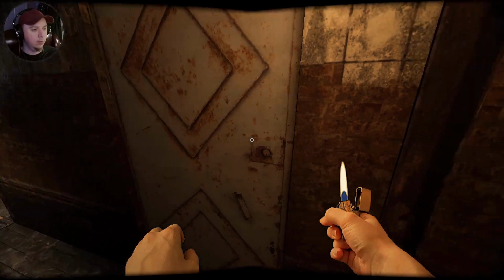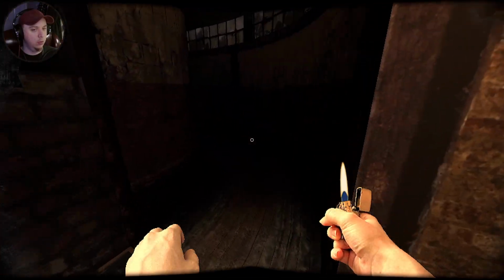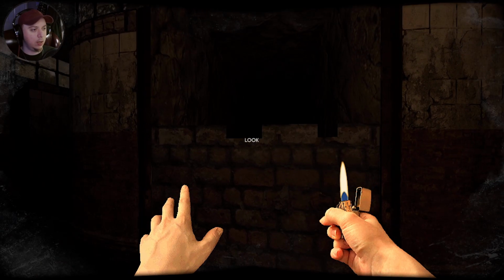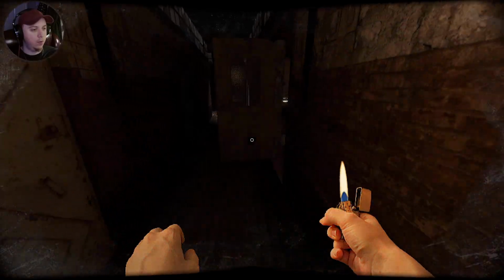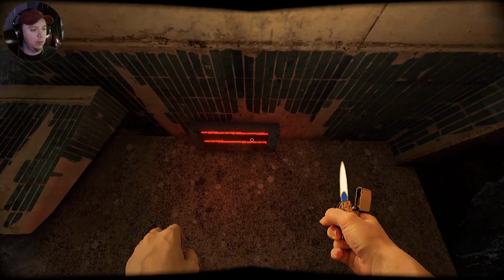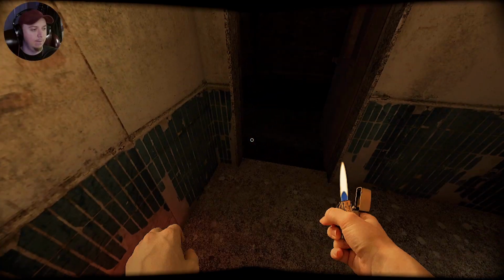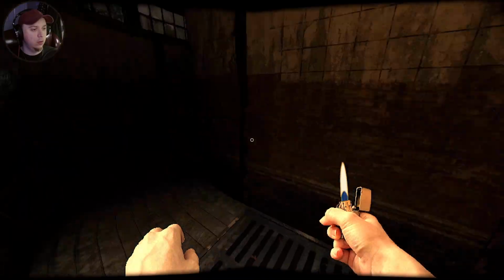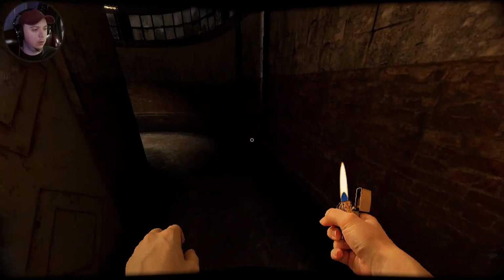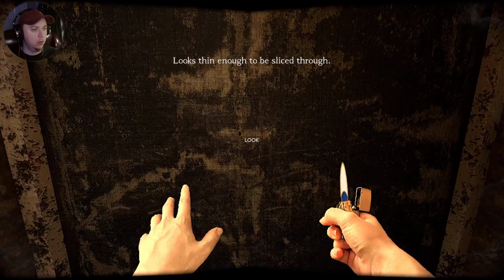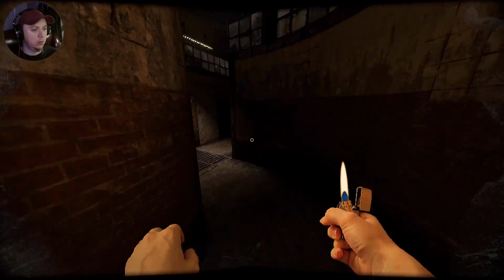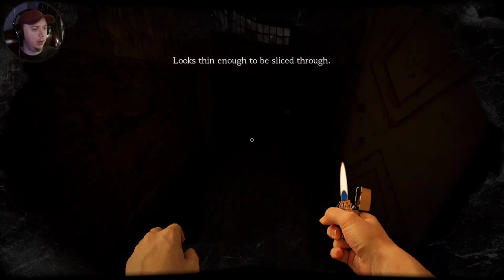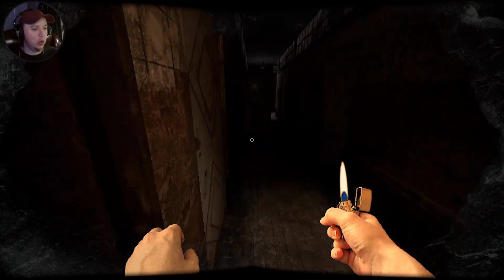Oh my goodness. Yeah, they just kind of threw us into this, so we'll see what happens. Look, did I enter through here? Doesn't look like I can leave the same way. It looks like we have frostbite building up. This is a heat source. Interesting. Okay, that happens a lot quicker than I thought it would. We need to sort of, I guess, learn these areas as we go. Looks thin enough to be sliced through. Okay. So we need to find a knife, or some kind of sharp object.